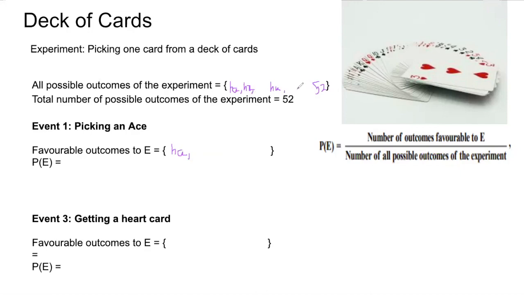Then spade ace we can put. Correct? Spade ace we can put. Then we can put clover ace or flower ace. Then we can put diamond ace. Diamond ace. Let us go back to our diagram and verify this.